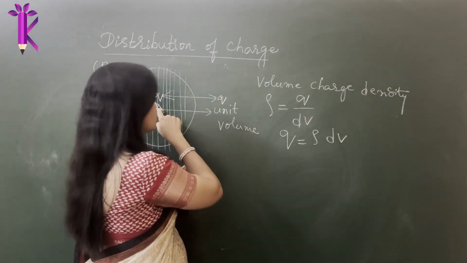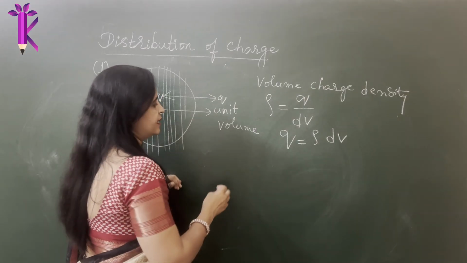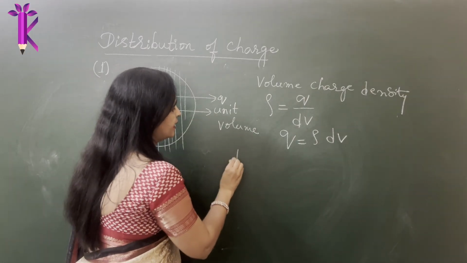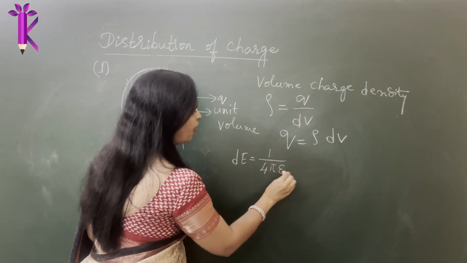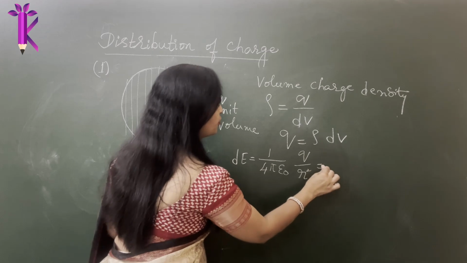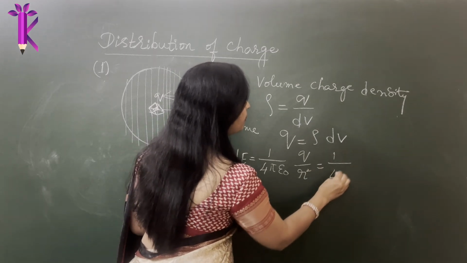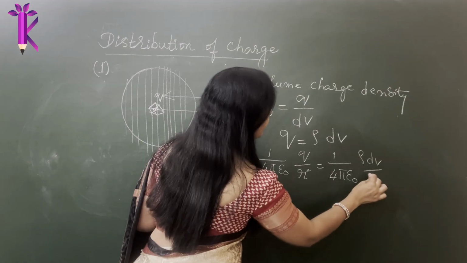Now, assuming this to be a point charge, because it has been sliced infinitesimally small, we can calculate the electric field, which is 1 by 4 pi epsilon naught times Q by R square. Substituting for Q, you get 1 by 4 pi epsilon naught times rho into dV divided by R square.